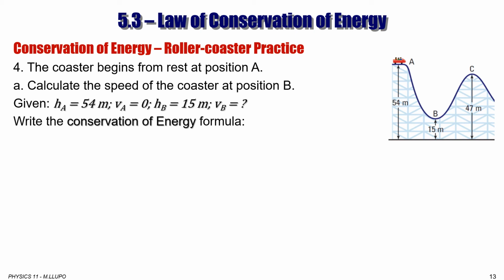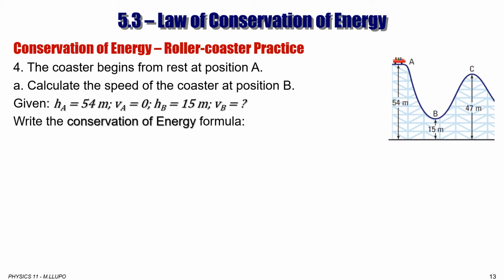So what is given here from the diagram is HA is 54 meters. Speed at point A is 0, start from rest. HB is 15, and what we're looking for is VB, speed at point B. We can write the conservation of energy formula because we are in an energy section. Please do not use kinematics formulas. Although you can solve the problem with kinematics, do not use it in this section.